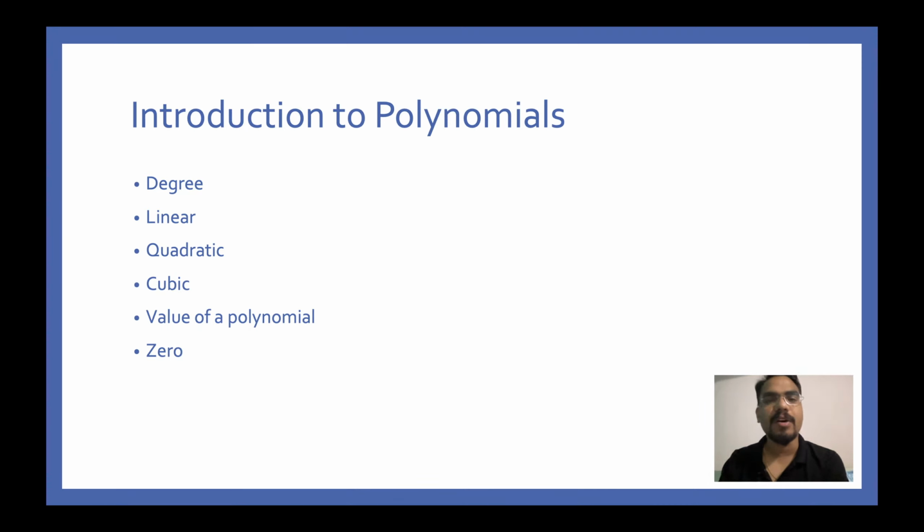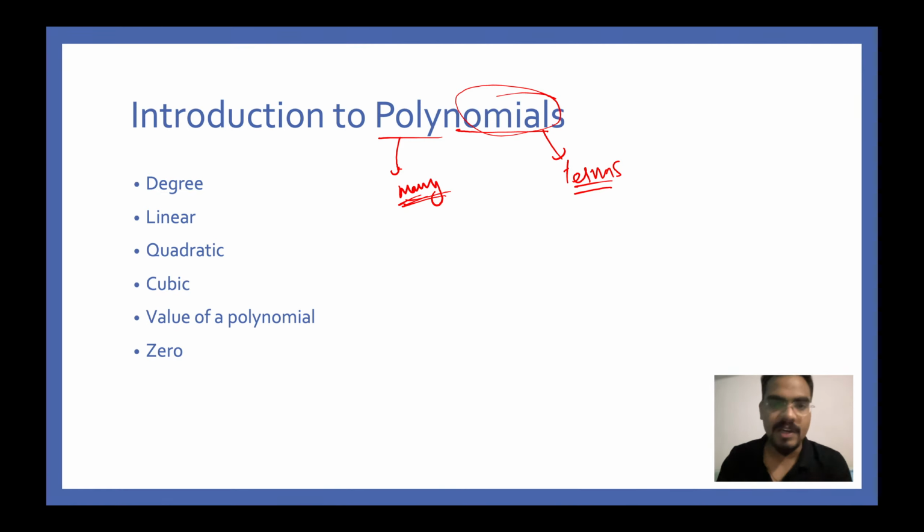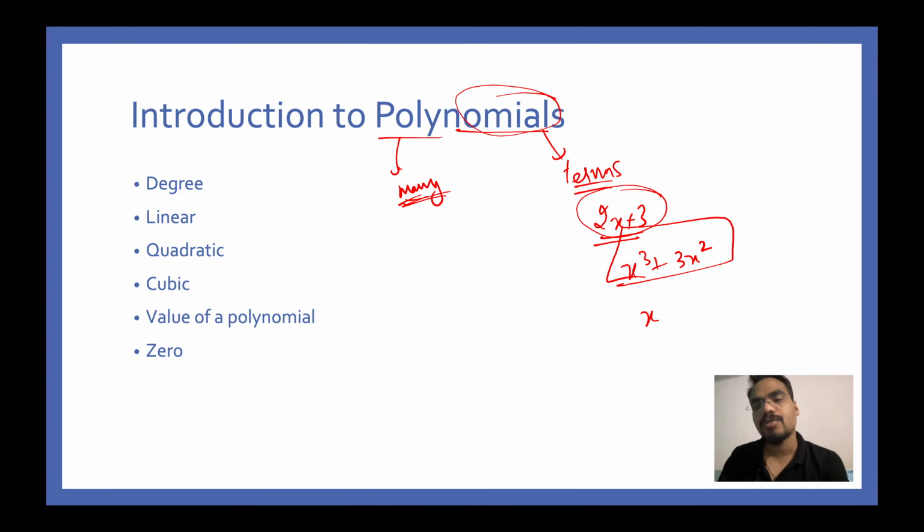Alright, so introduction to polynomials. Poly means many, and nomials basically means terms. So something that contains many terms is called a polynomial. For example, 2x plus 3 is a polynomial. x cube plus 3x square is also a polynomial. x cube plus 2 is also a polynomial. x power 400 plus x power 31 is also a polynomial, guys.